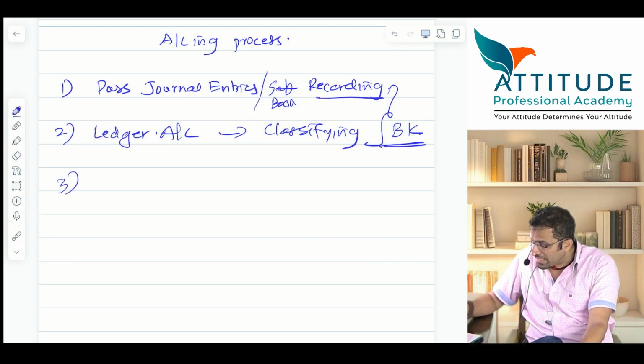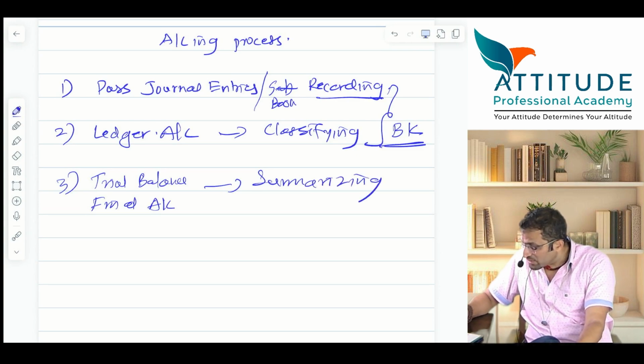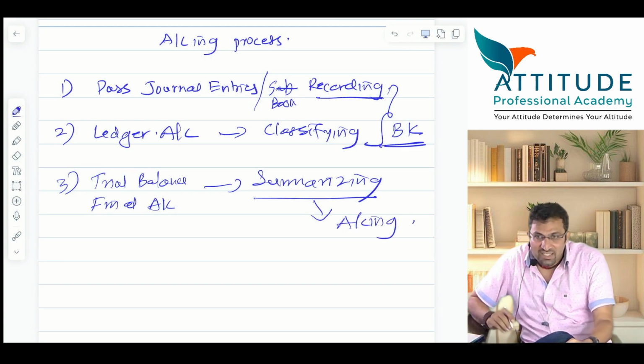are preparing trial balance and final accounts. This is known as summarizing. And this is not bookkeeping. This is accounting. Accounting is different from bookkeeping.